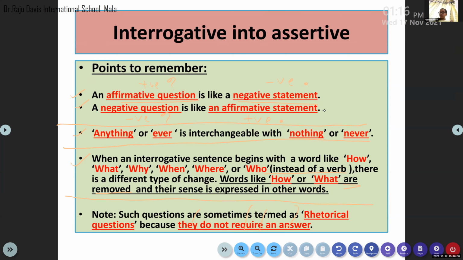Louder? I cannot hear. Children, I request everybody to speak. Why waste time like this? Ma'am, it's positive, ma'am. Thank you. It is a positive question. If the question is positive, you need to change the positive question into what kind of statement? Negative statement. Okay, definitely you need to change it into a negative statement.